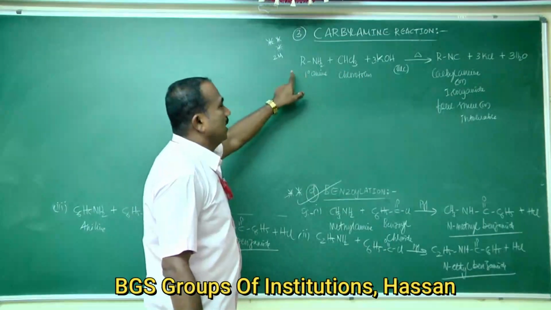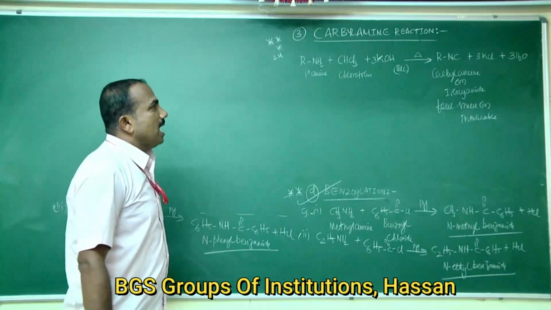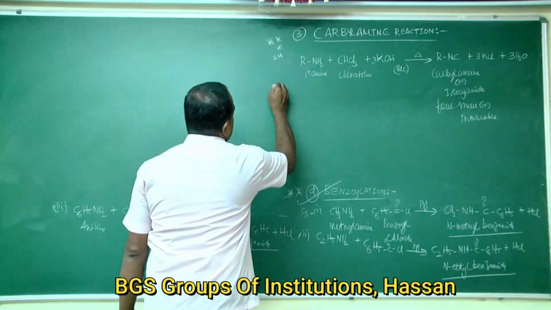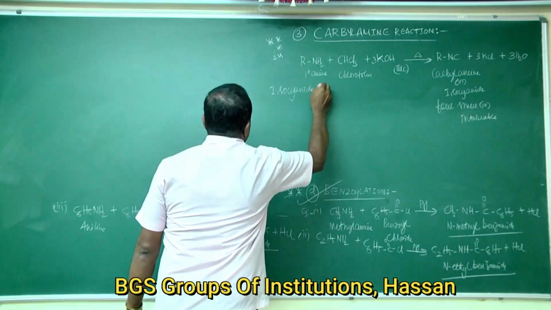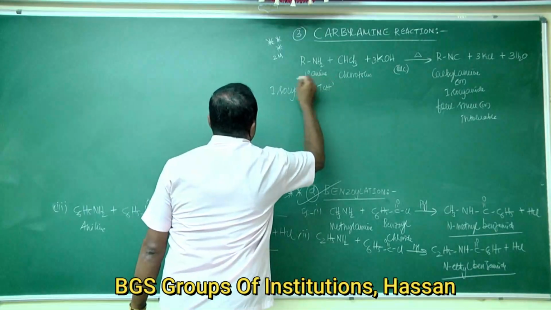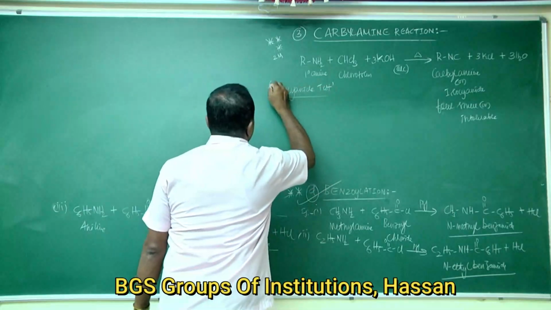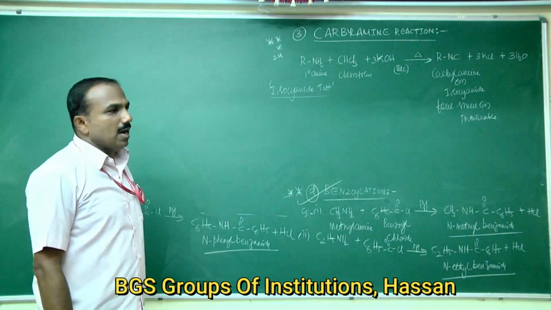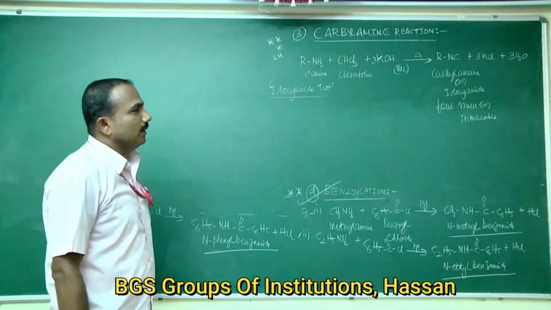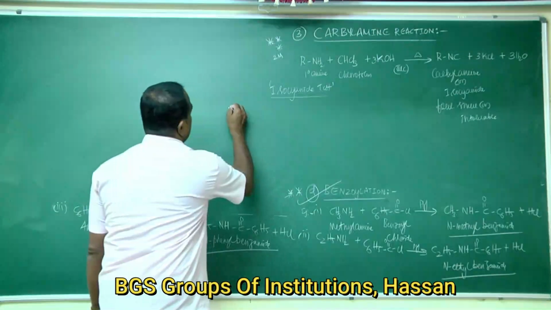This reaction is known as the carbylamine reaction, or isocyanide test. That is the foul smell of carbylamine or isocyanide. Okay, examples for this reaction.